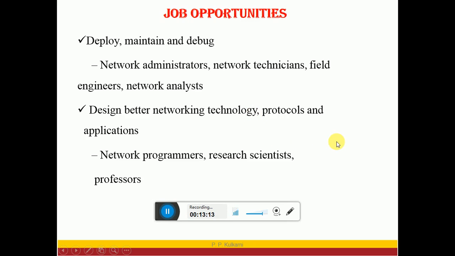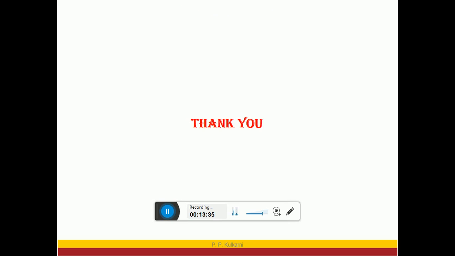Another area is designing better networking technologies, protocols and applications. Sometimes we need to improve the parameters and design network programs, and we can use these protocols for the betterment of networking technology. Here one can get a job as a network programmer, research scientist or professor of computer networks.